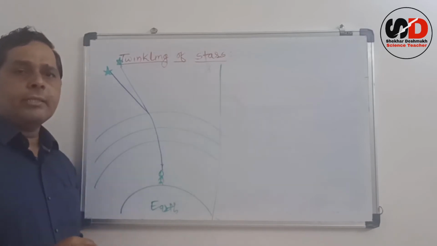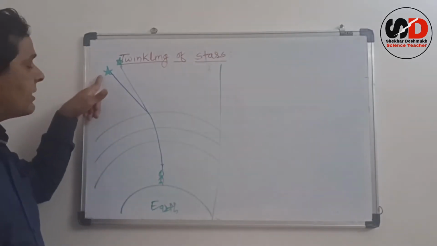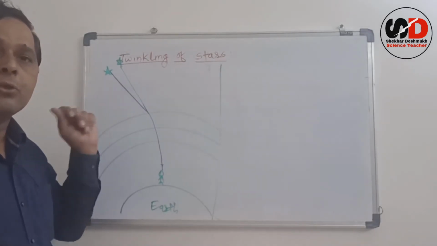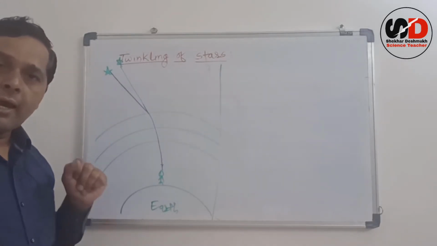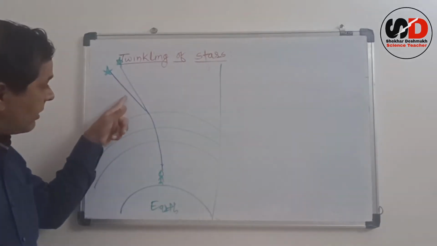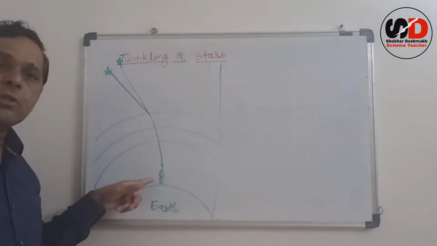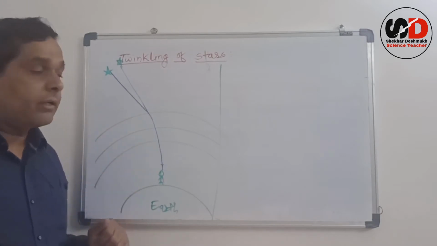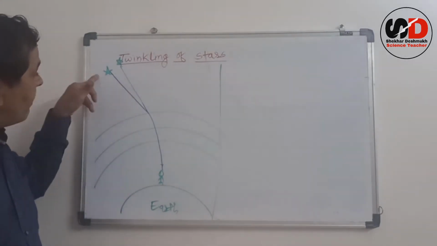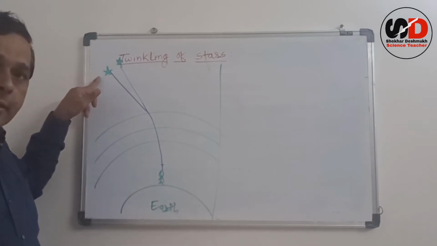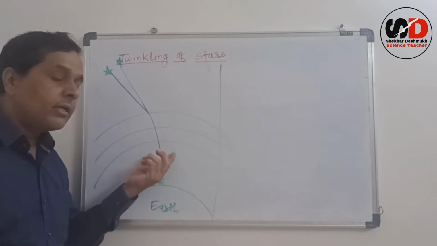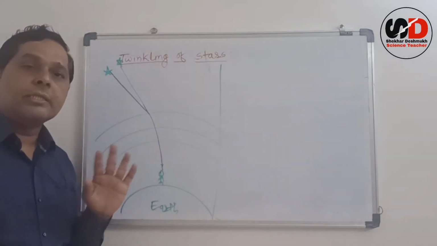The second point is, as the star is very far from us, it behaves like a point source. And whenever this light travels through the atmosphere, definitely it bends. But whenever the light is coming from this star, this air, this medium, is not a stationary medium.